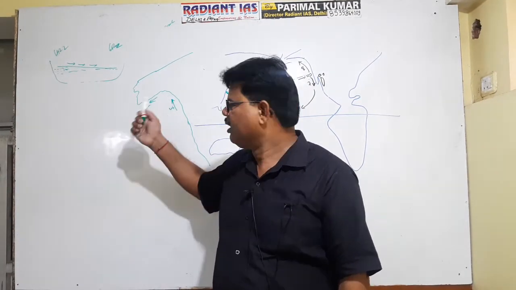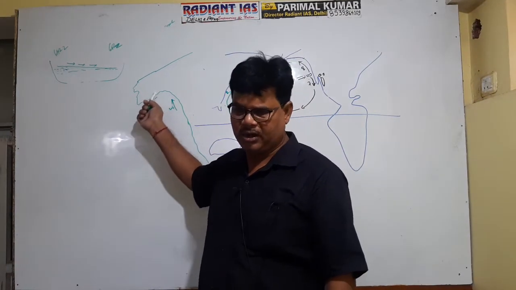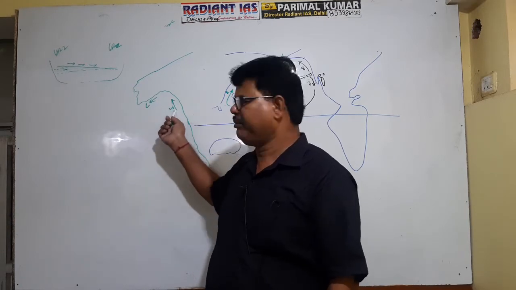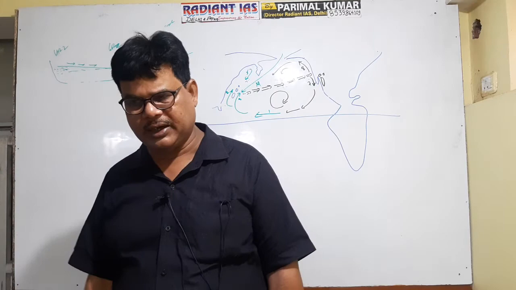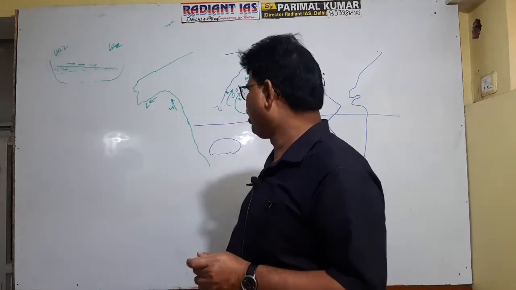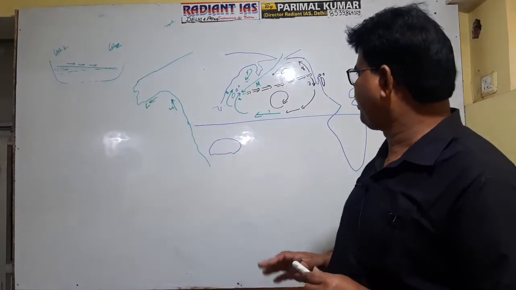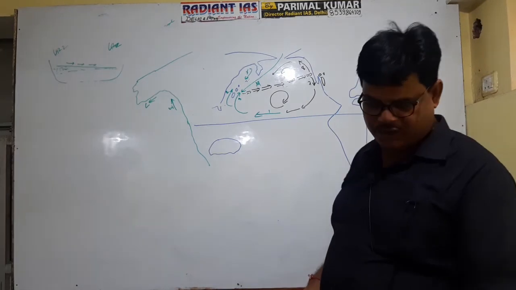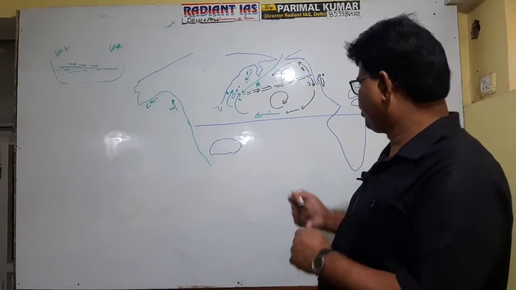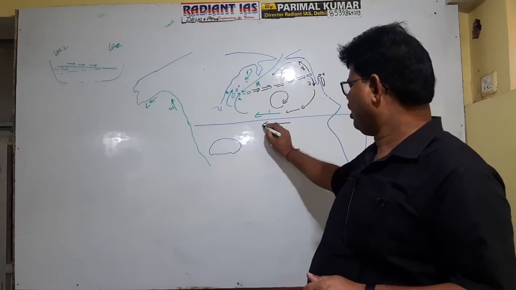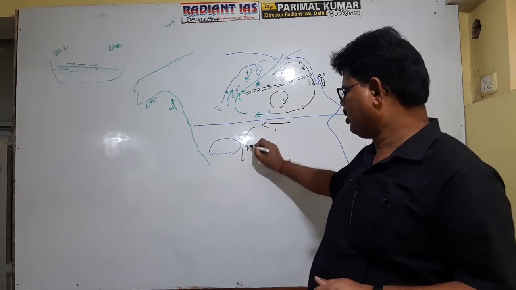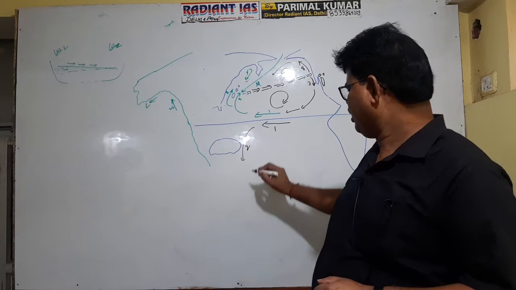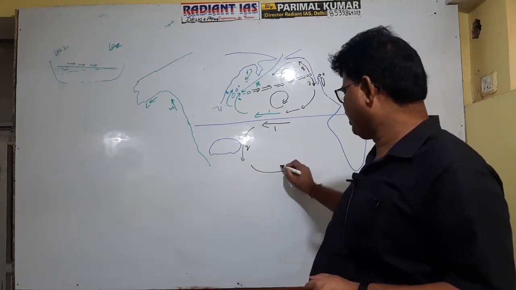It is clear now? This appears to be coming from higher to lower. This appears to be coming from lower to higher. Apply the rule and find the answer. It is clear now? So what are the important oceanic currents in the northern part of Pacific Ocean? It is clear now? And in the southern part you see this is South Equatorial current. Okay, this is number 1. This is number 2. This is East Australian current. Again, this is West Wind drift, number 3.